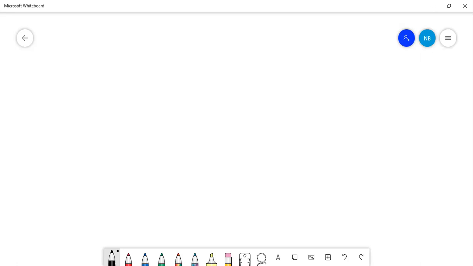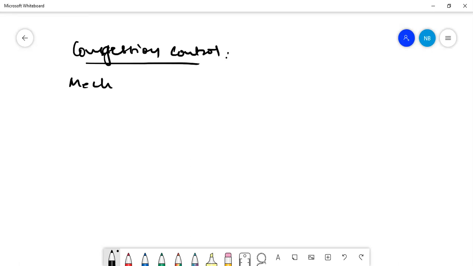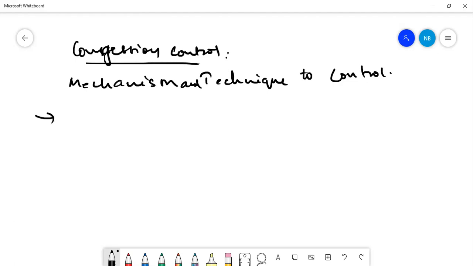Okay, what is that? Congestion control is the solution for us, as I told you. So it is a mechanism or technique that is used to control the data, that is used to control the congestion. Congestion can be controlled in two ways.